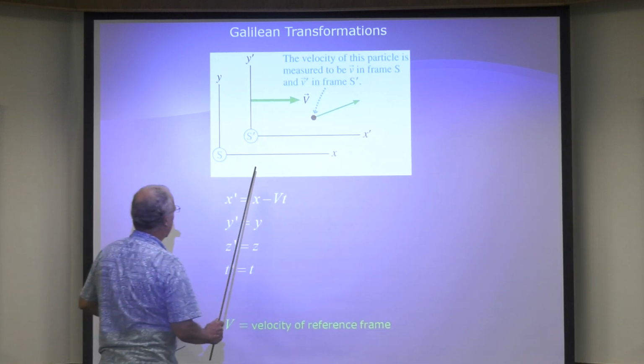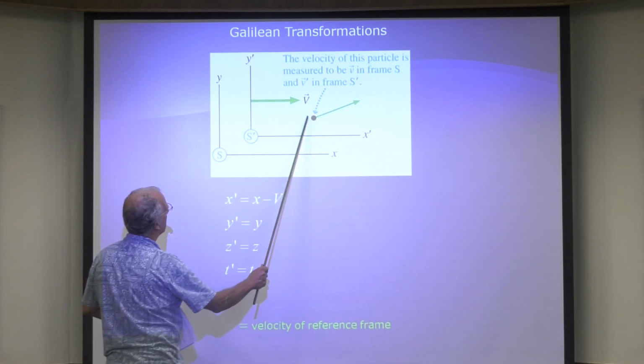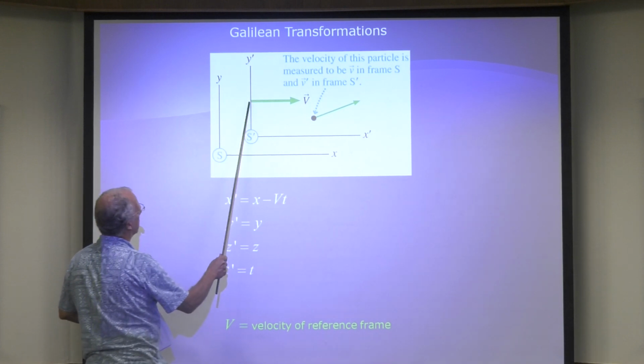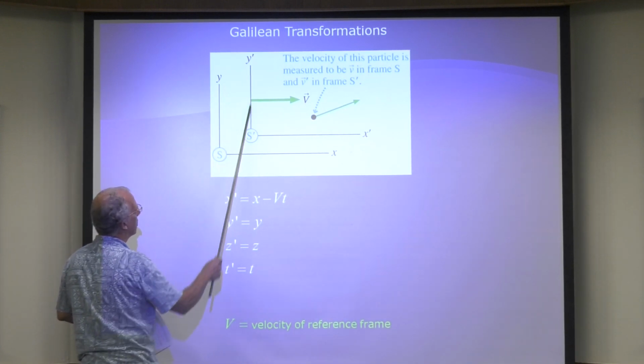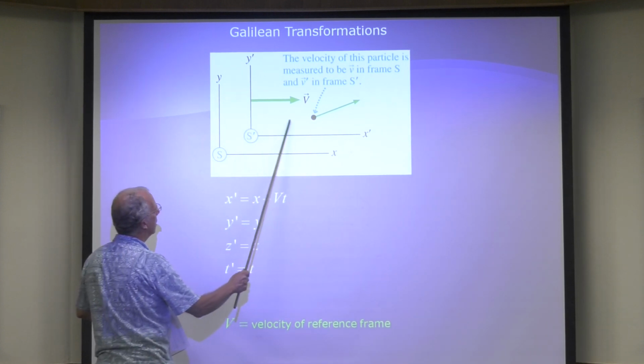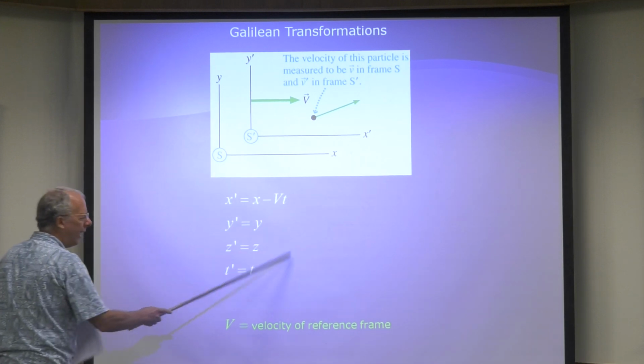So let's say this is x prime. So x prime is x minus this, right? This is vt. This is how far this thing travels in a certain amount of time, right? So this distance is this distance minus that distance. That's all that is.